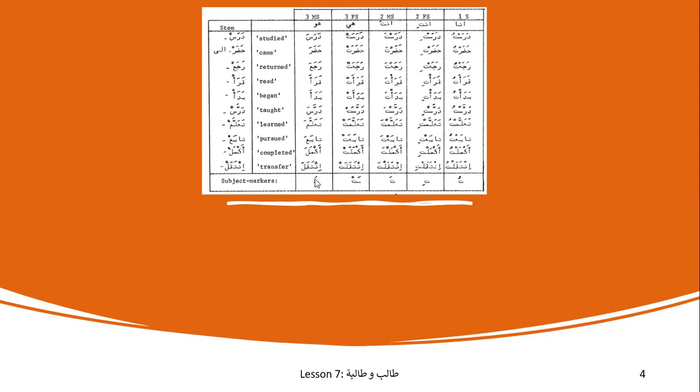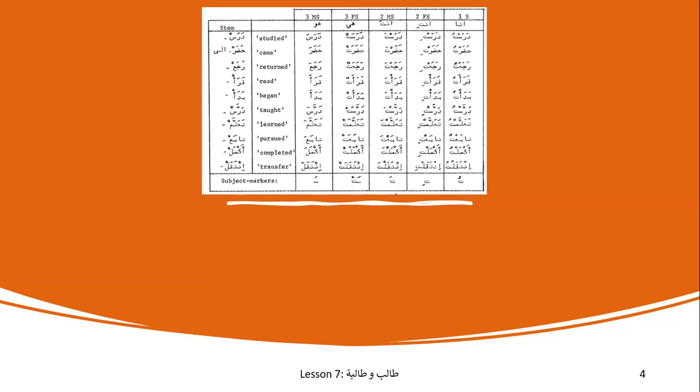Fataha. So when you see ta and ti attached with fi'l madi, it means you, and then tu means I. So these are the subject markers through which you can identify who is the subject, the doer of that verb.